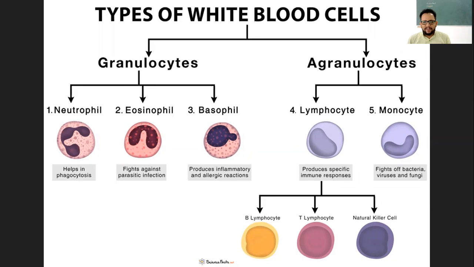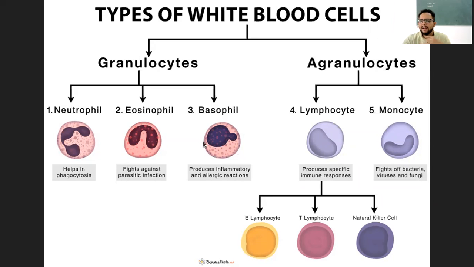So that is the first type, neutrophil. Then eosinophil, that is the second type, which actually fights against the parasitic infection. So whenever there is a systemic infection, that means in the blood there is infection, and these cells or the bacterial or viral cells, they are parasitic in nature. These eosinophils, they fight against them. And the basophils, they are responsible for producing inflammatory and allergic reaction.